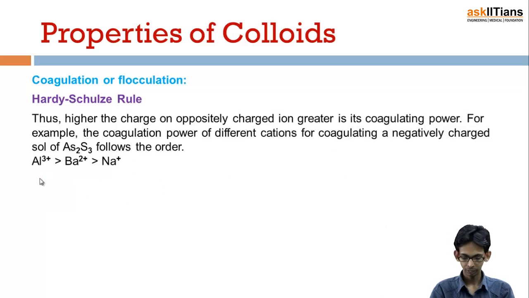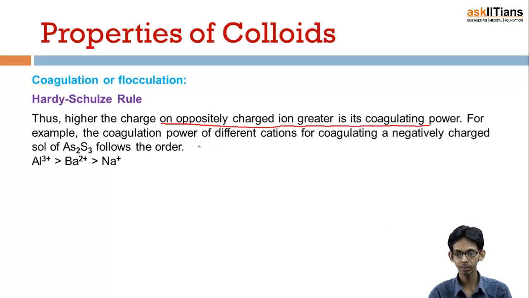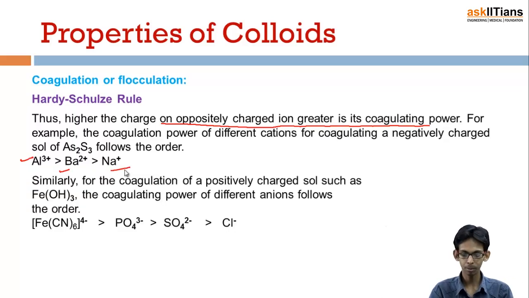According to this rule, the higher the charge on the oppositely charged ion, the greater is the coagulation power. For example, the coagulation power of different cations for coagulating a negatively charged sol is like this: Al3+ has the highest coagulating power, followed by 2+ ions, followed by 1+ ions, and similar is the case with negative ions also. The greater the charge, the more would be its coagulating power.